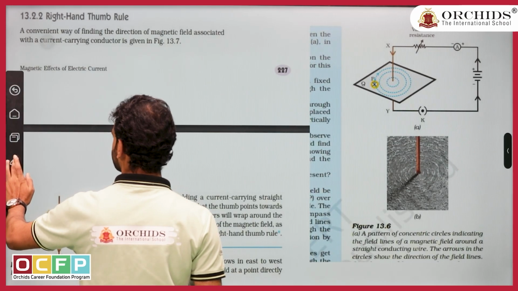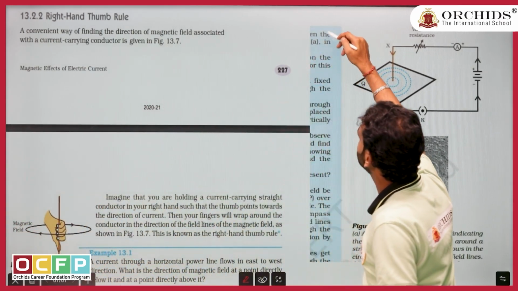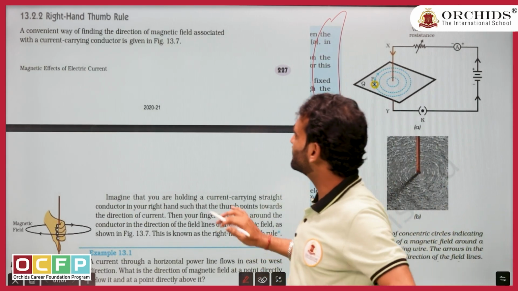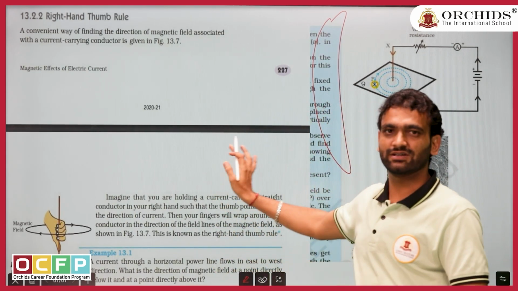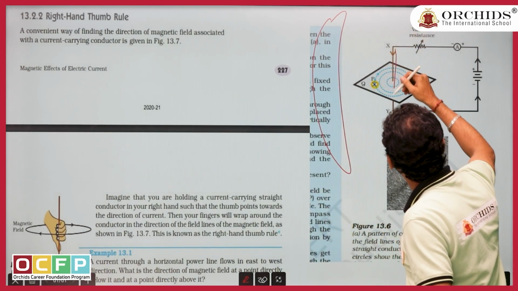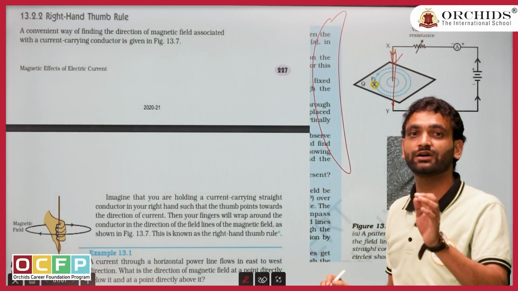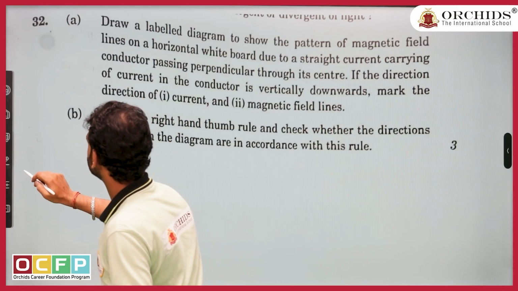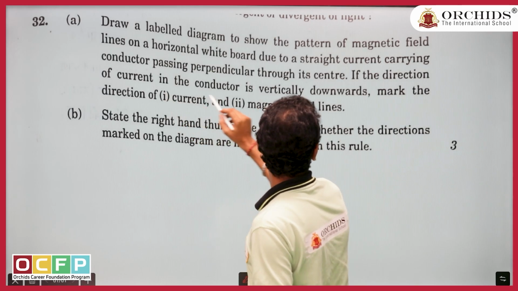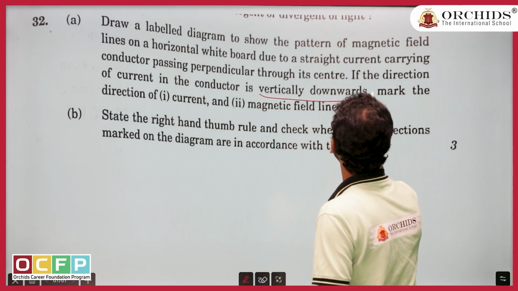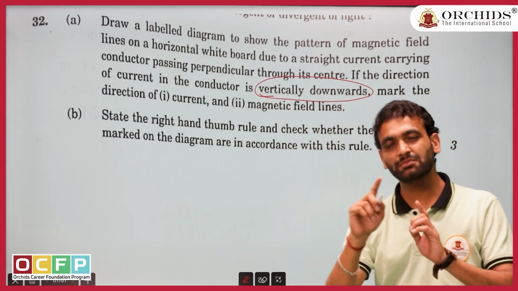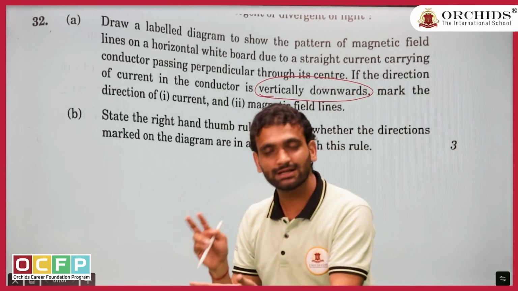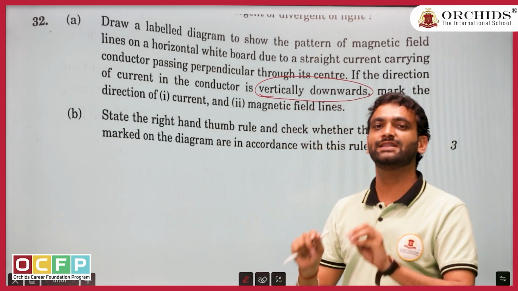Bhaiya, this is again an activity based question. It is from the magnetic field chapter, I think the second last chapter. The activity is given directly there, that if current is going downward. They didn't even change the direction of the current in the question. If you see the question, what direction have they given? Vertically downward, and the same diagram is given in your NCERT book. So they are not thinking, they are just seeing the book, checking, and giving that as a question.